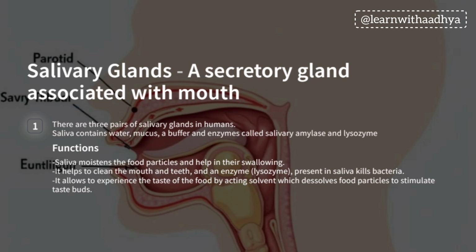Functions. Saliva moistens the food particles and helps in swallowing. It helps to clean the mouth and teeth. It allows us to experience the taste of food by acting as a solvent which dissolves food particles to stimulate taste buds.